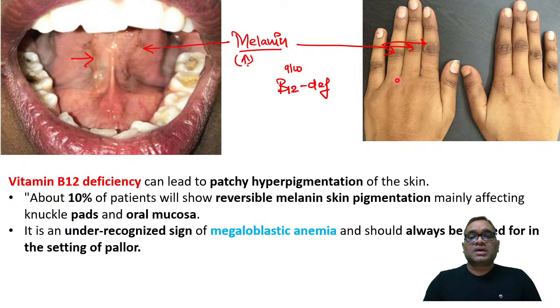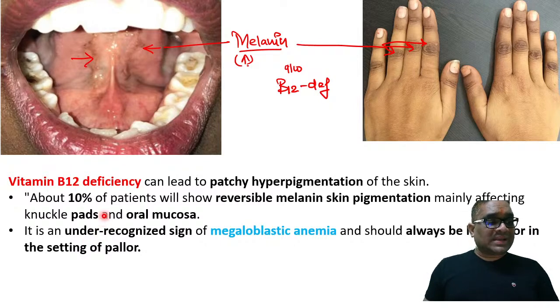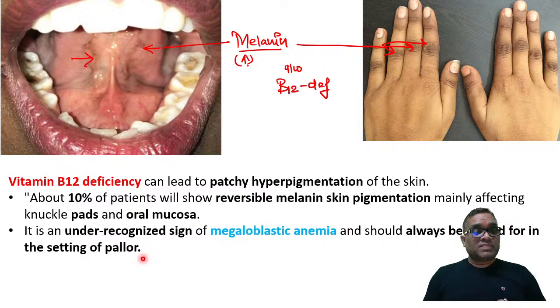Remember, these are reversible melanin skin pigmentation, and usually it will affect the knuckle pads or oral mucosa. So you can see knuckle pads or oral mucosa having this kind of melanin deposition, right? And remember, this is one of the under-recognized signs of megaloblastic anemia, and you must look for this sign if a patient comes with pallor.